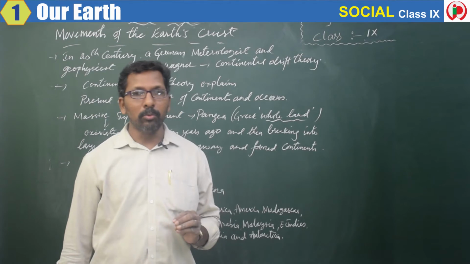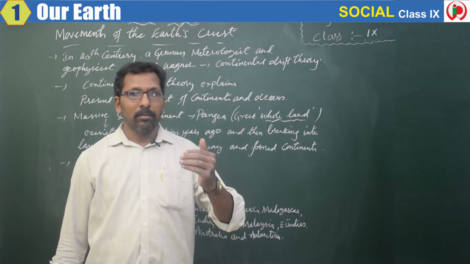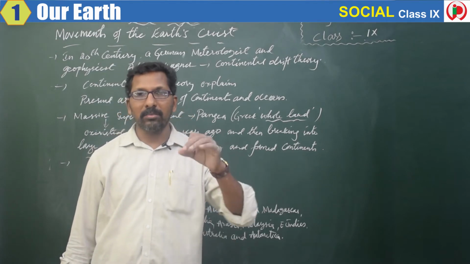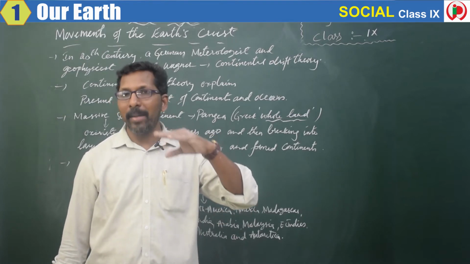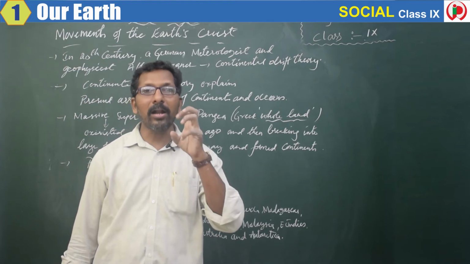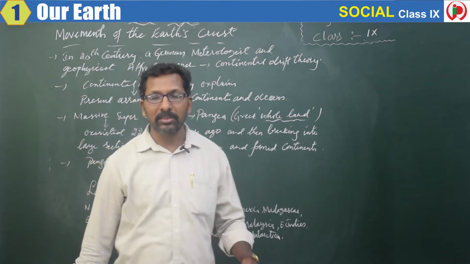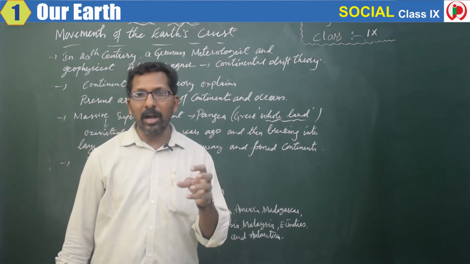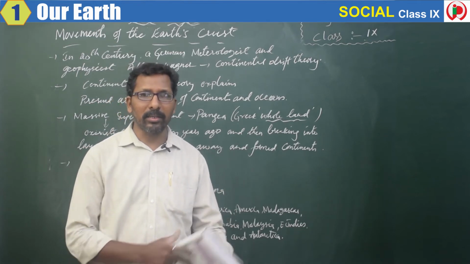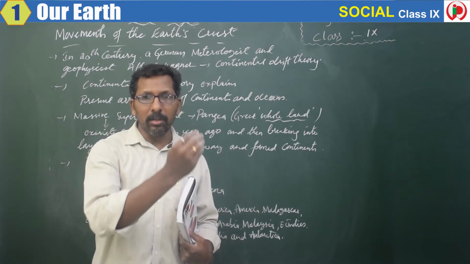As I told you, there are three layers: crust, mantle and core. So this crust is present on the mantle. So what is crust? A hard layer where we are standing, right? We are standing on the hard layer, that is the soil, as we call it. So this particular hard layer, which we call the crust, was actually a larger part.